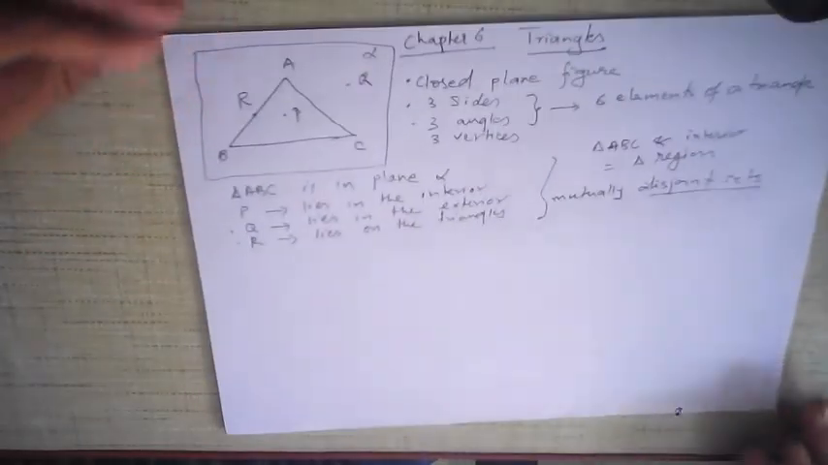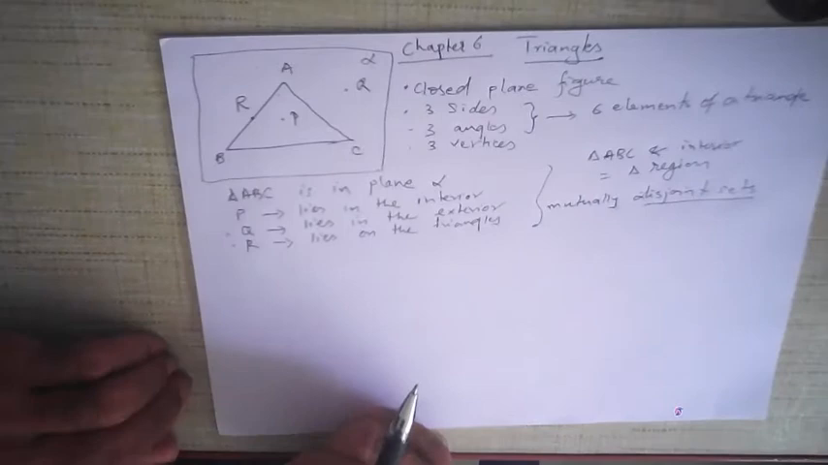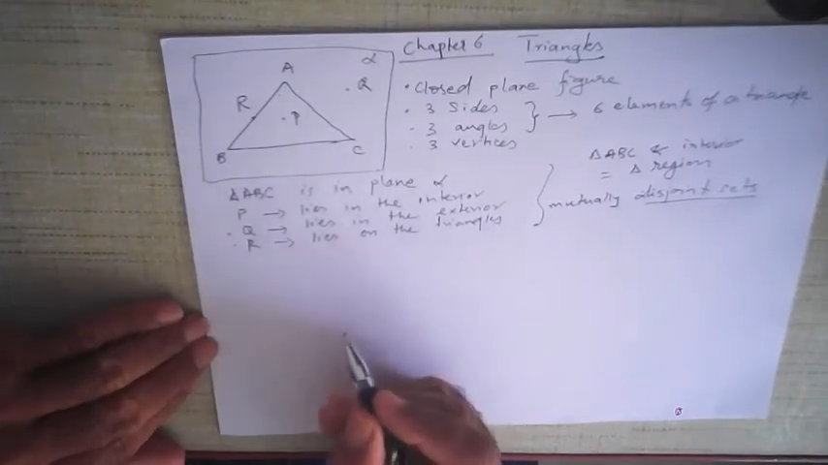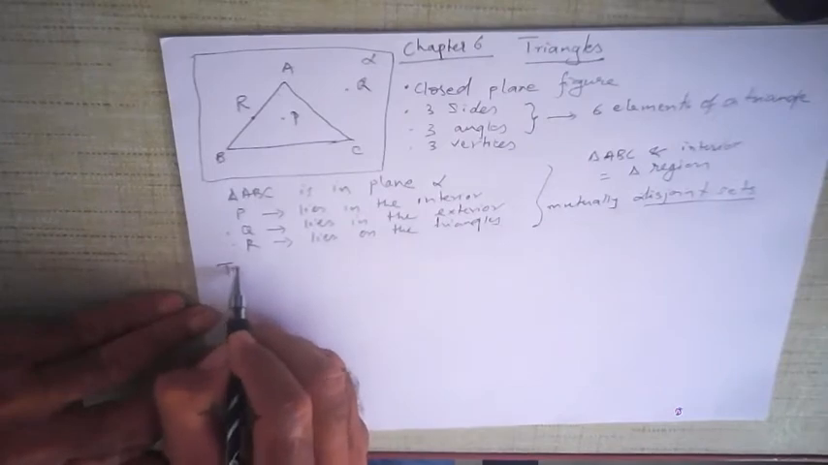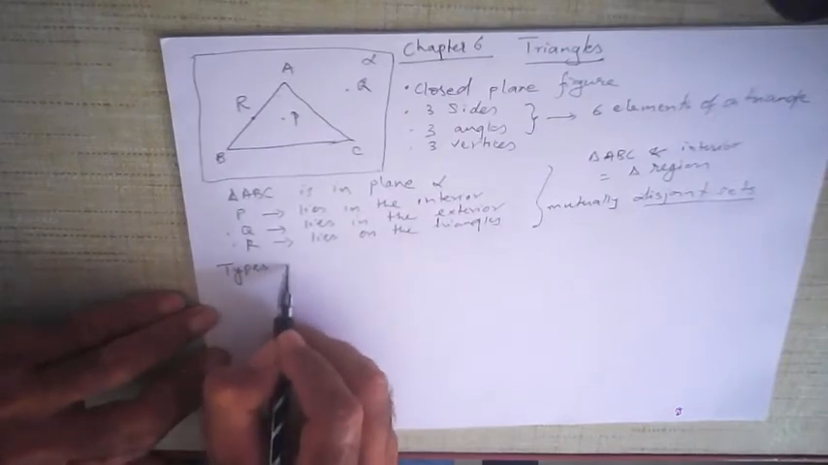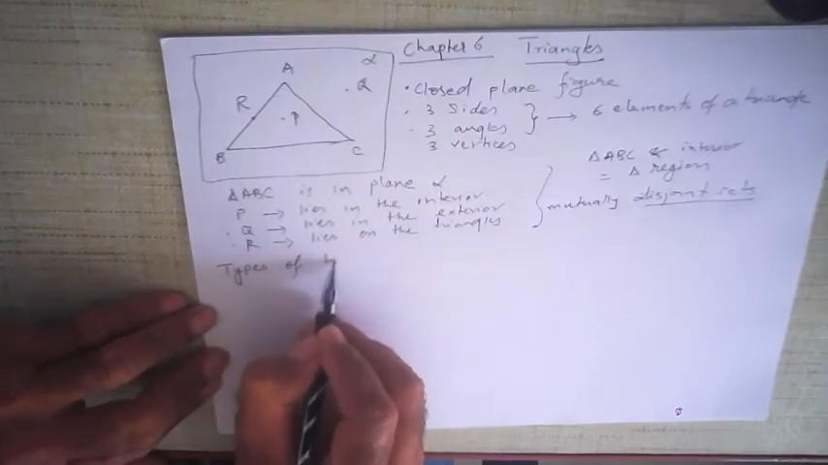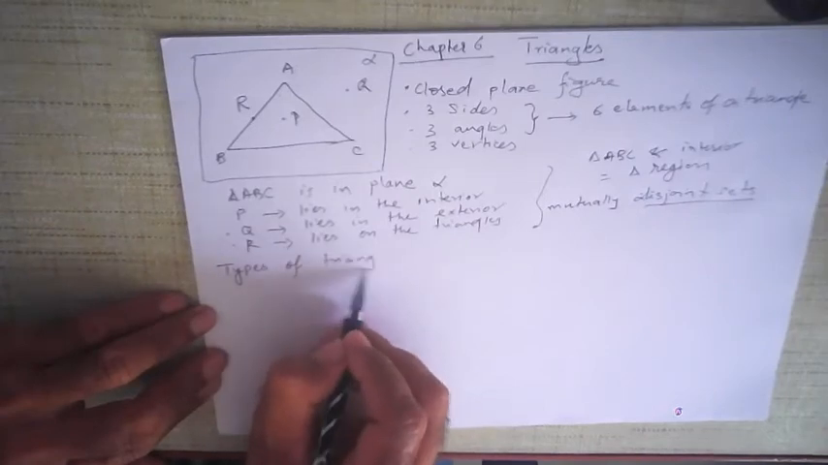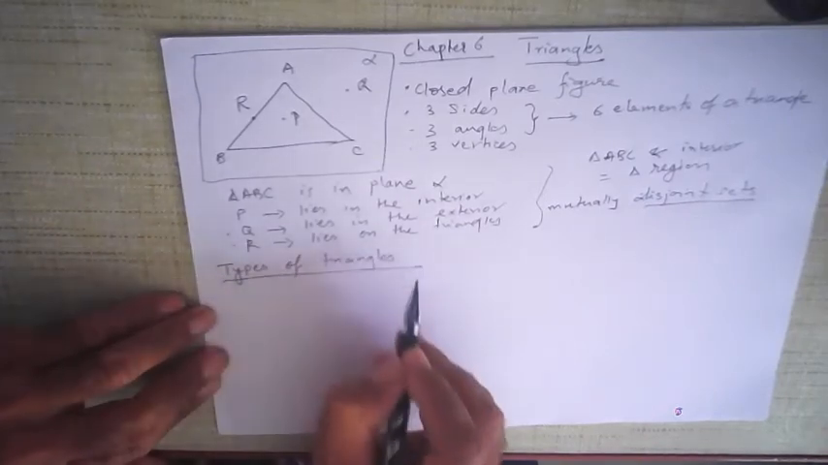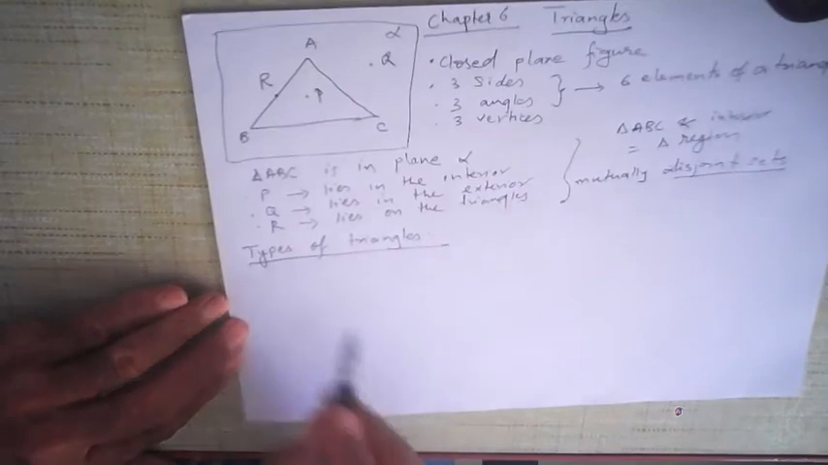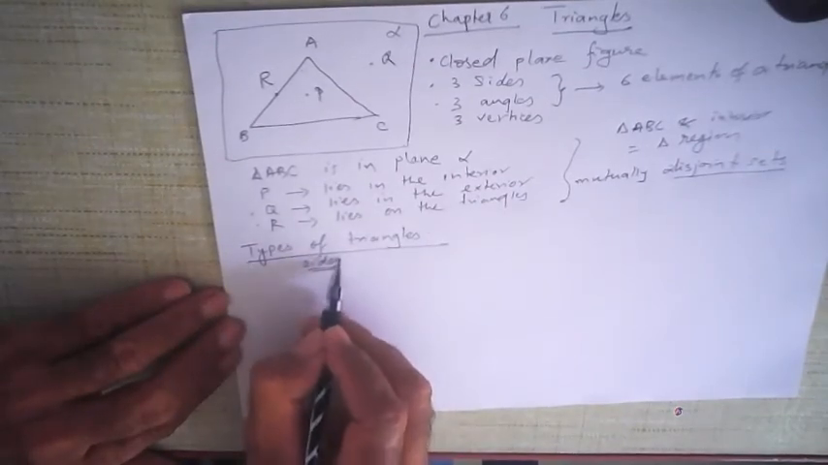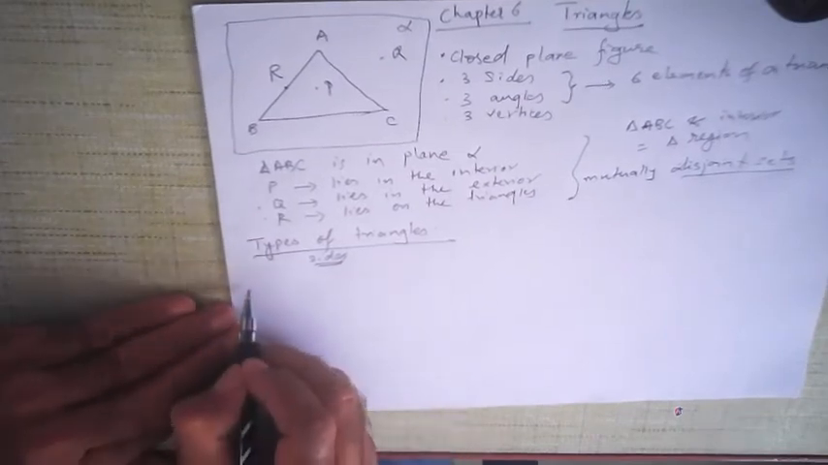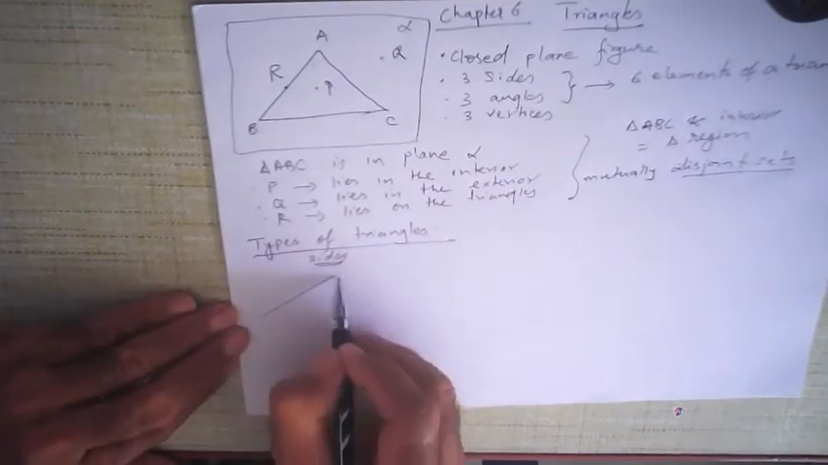Alright, so this is a triangle. A triangle is a three-sided closed plane figure. We have studied different types of triangles, so let us just go through this quickly. Types of triangles. When we come to types of triangles, we have different types depending upon sides.